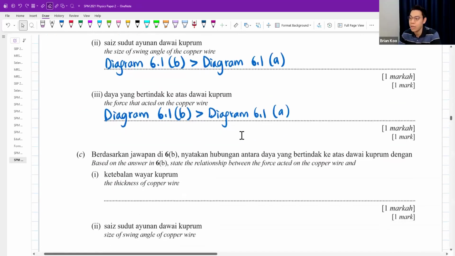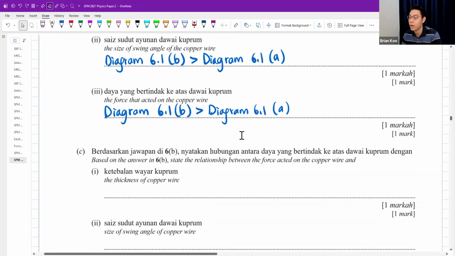Then state the relationship between the force acted on the copper wire and the thickness. It's because you have greater thickness, therefore you have greater force. So I feel it is better for you to write the thickness first. Yeah, I feel the thickness affects the force. So thickness first would be better.